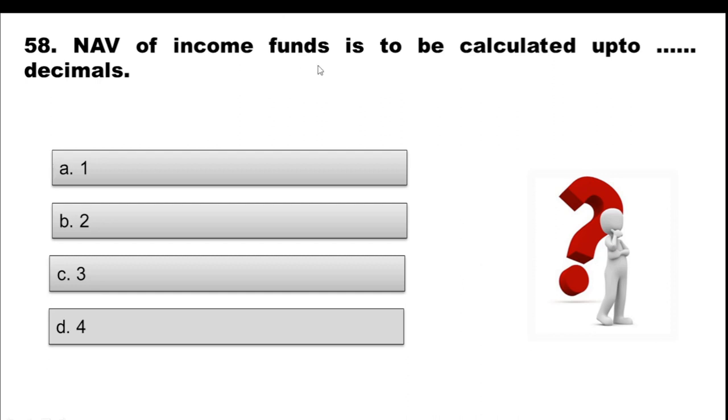Question 58. NAV of income funds is to be calculated up to dash decimals. I think this question is a repeated one, so quickly you can answer. Option A 1, option B 2, option C 3, option D 4. And the correct option is option D, 4.